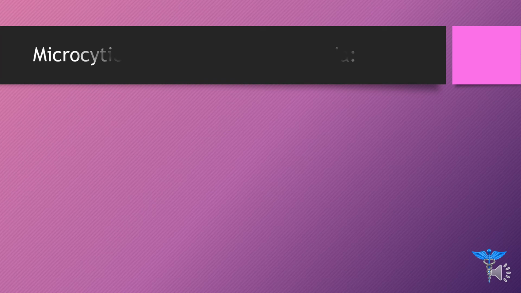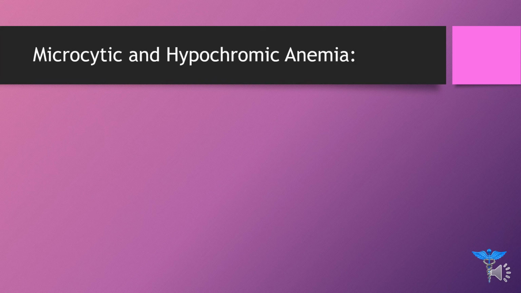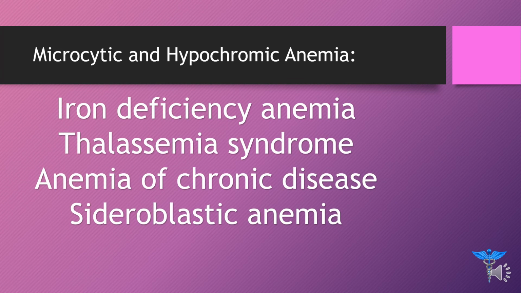Now the second one is microcytic and hypochromic anemia. As the name, micro, indicates small, the red blood cell will be smaller in size, and in a smaller red blood cell there will be a lesser quantity of hemoglobin. Hypo means less and chromic means color, so the concentration of hemoglobin will be lesser in the red blood cell. The examples include iron deficiency anemia, thalassemia syndrome, anemia of chronic disease, and sideroblastic anemia.